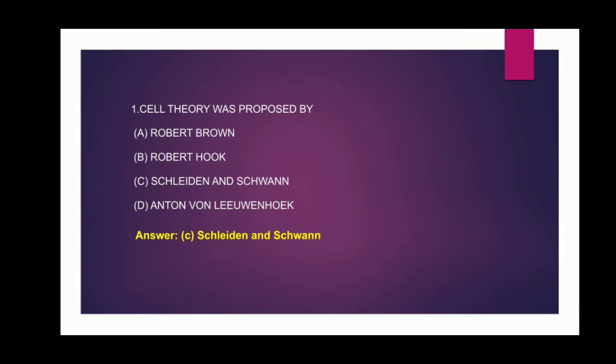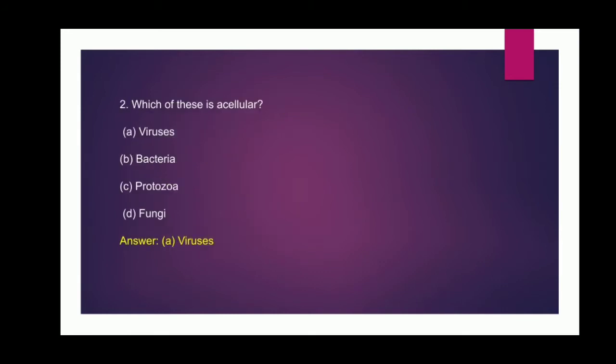First question, cell theory was proposed by Robert Brown, Robert Hooke, Schleiden and Schwann, and van Leeuwenhoek. And the answer is Schleiden and Schwann. Second question, which of these is acellular? Acellular means which is not made up of cells. Options, viruses, bacteria, protozoa, fungi. And the answer is viruses.